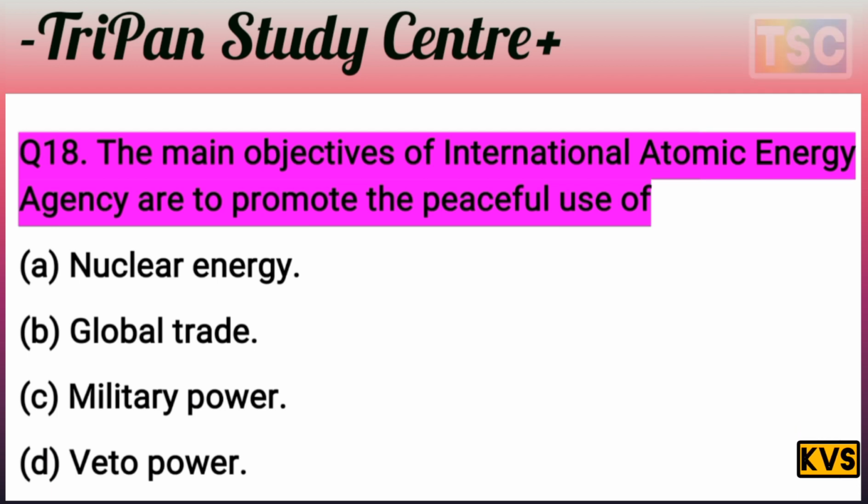There is an agency, the International Atomic Energy Agency. It is not asking about veto power, not military power, not global trade here. The answer is A, nuclear energy, because the International Atomic Energy Agency only deals with nuclear energy. That's an important answer here. The answer is A, nuclear energy. Let's see the next question here.